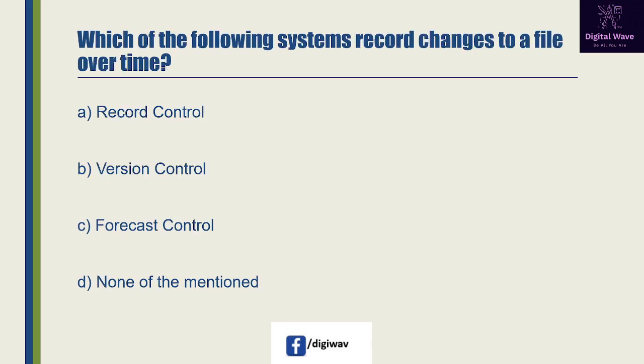Next question is which of the following systems record changes to a file over time? First option available here, record control. Second option available here, version control. Third option available here, forecast control, and the last one is none of the mentioned. So right answer will be B, version control. Version control is also known as revision control.